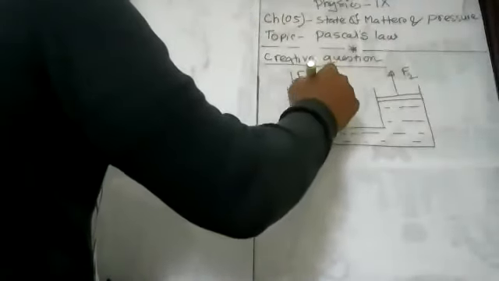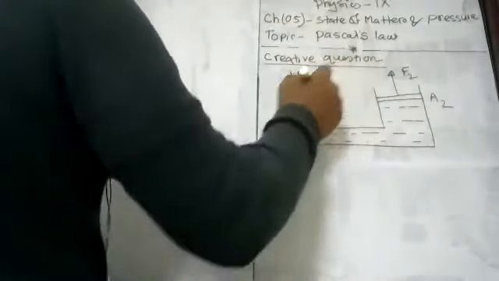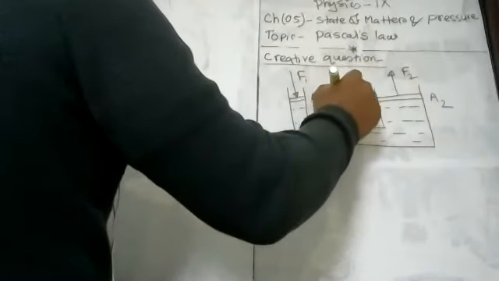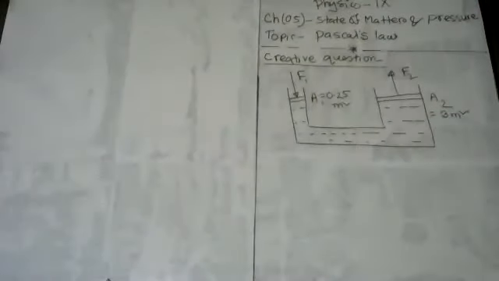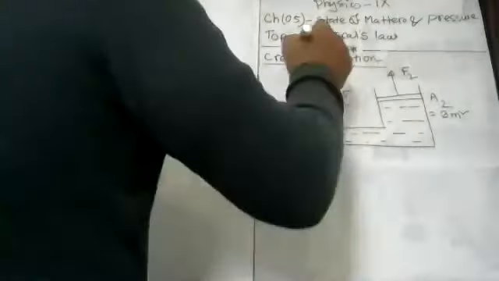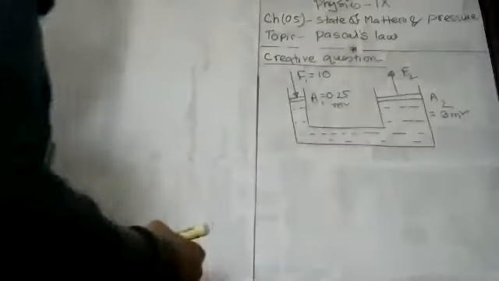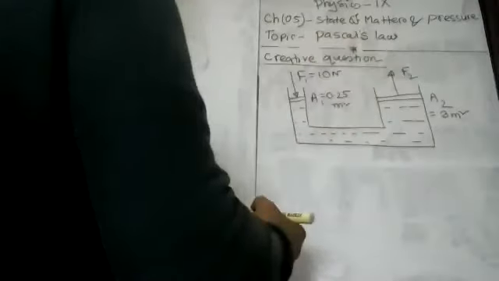Area of cross section is A1, and here A2. A1 equals 0.25 meters square, and A2 equals 3 meters square. Suppose F1 is 10 Newton force applied in the case of the small piston.